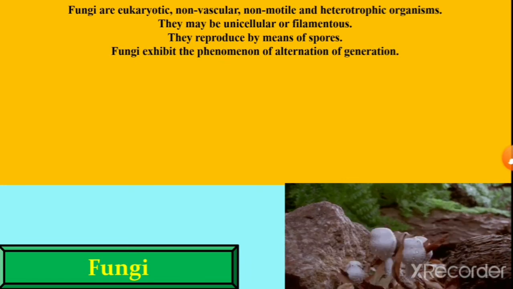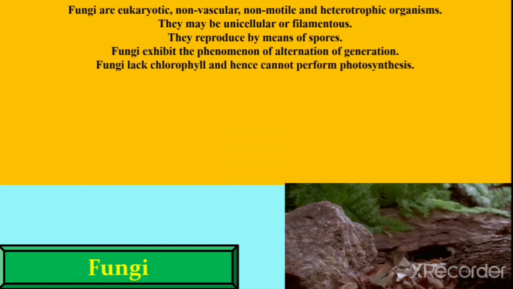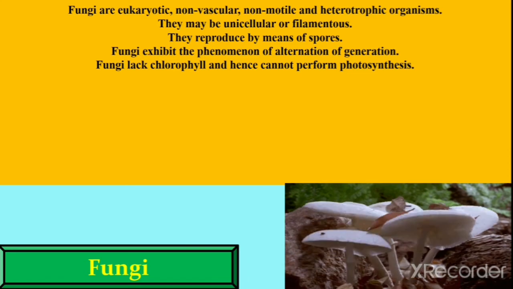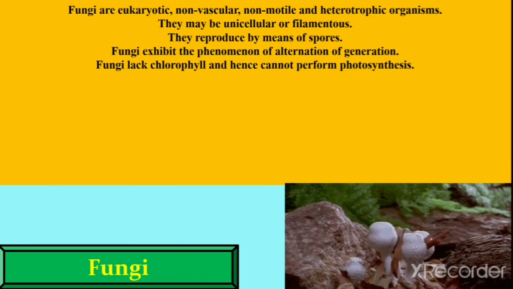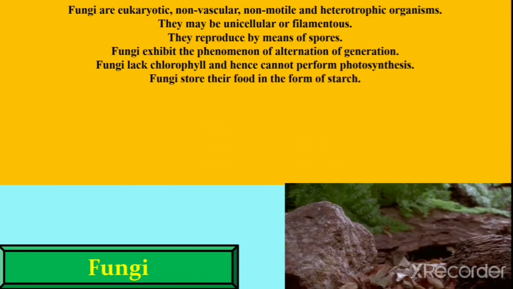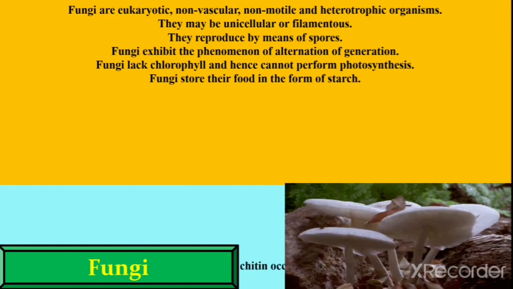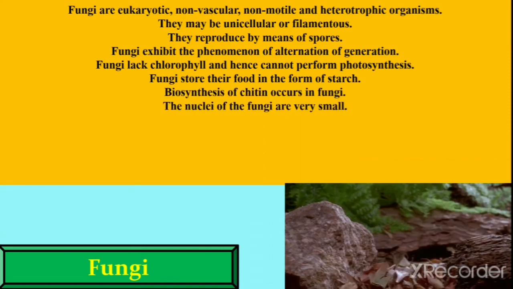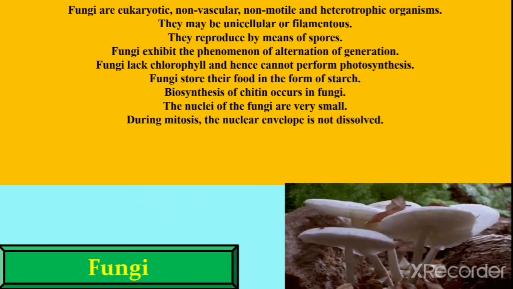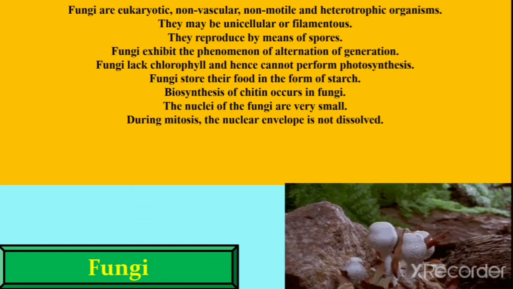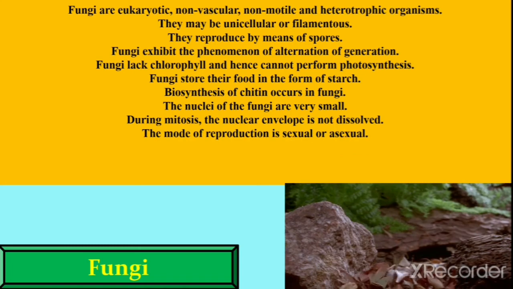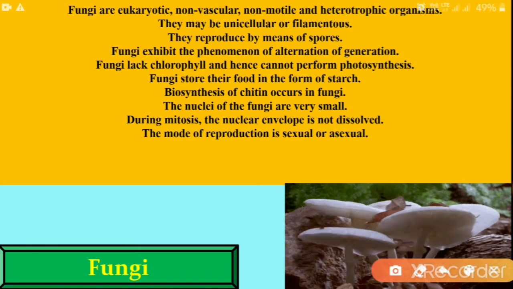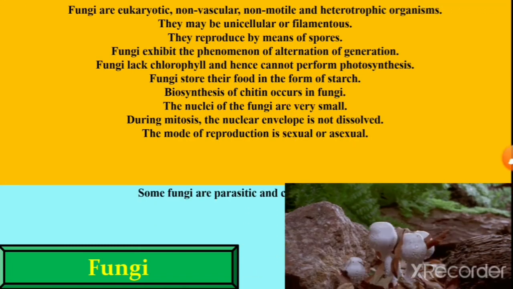Fungi exhibit the phenomenon of alternation of generation. They do not contain any chlorophyll, that's why they do not perform any photosynthesis. They store food in the form of starch. Biosynthesis of chitin occurs in fungi. The nuclei of fungi are very small. During mitosis, the nuclear envelope is not dissolved. The mode of reproduction is both sexual and asexual.